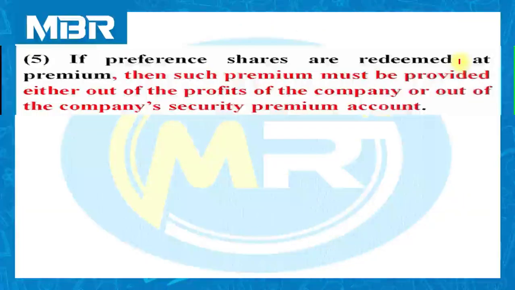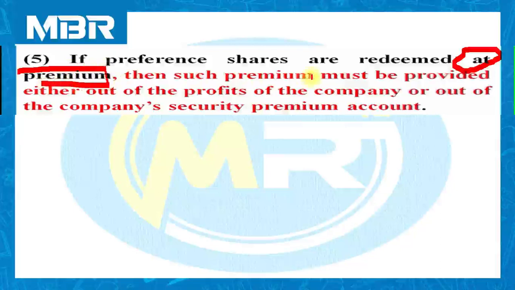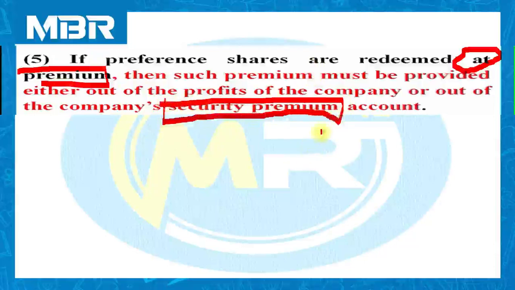If preference shares are redeemed at premium, then such premium must be provided either out of the profits of the company or out of the company's security premium account. Earlier, we were using the word share premium, but now we are not.